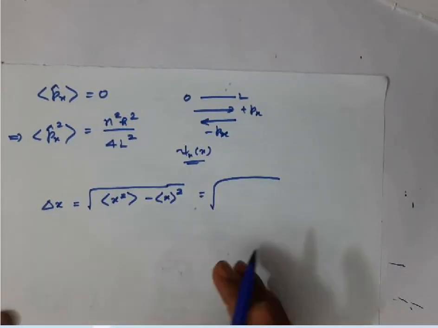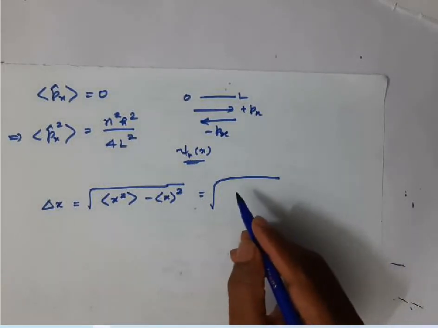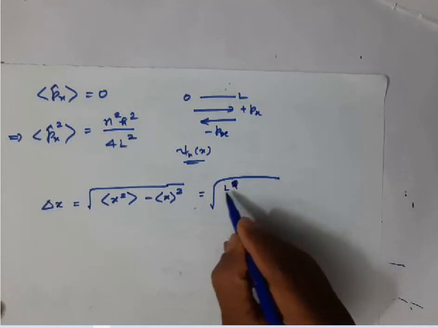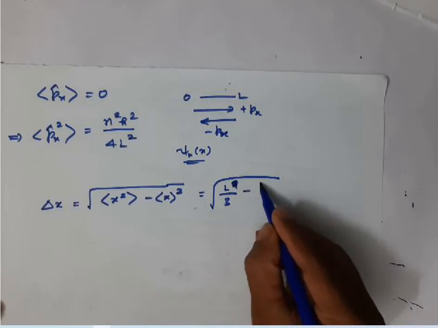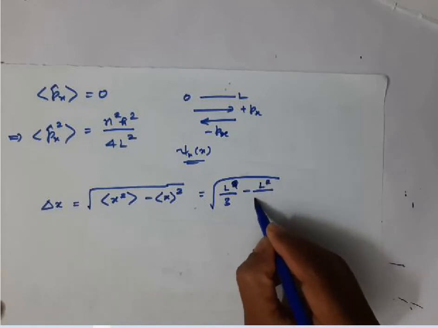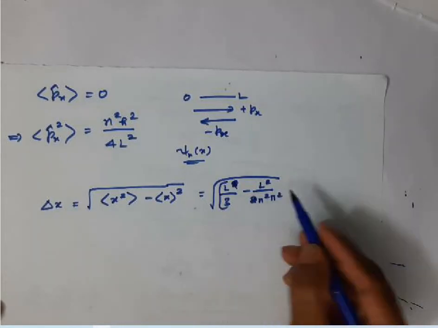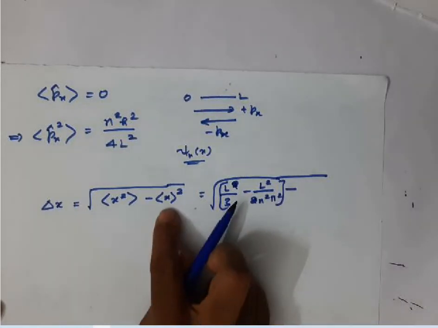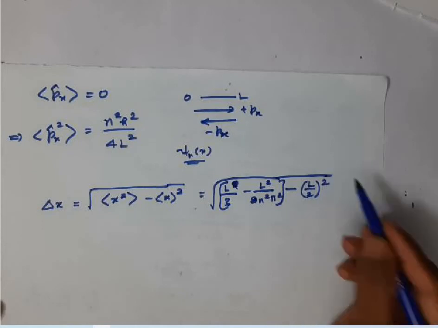Now if you substitute in this formula, we will get the answer as L squared by 3 minus L squared by 2 n squared pi squared, minus the average value of x whole squared, which is nothing but (L by 2) squared.